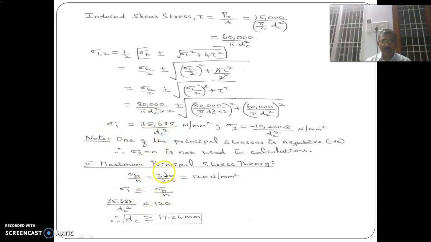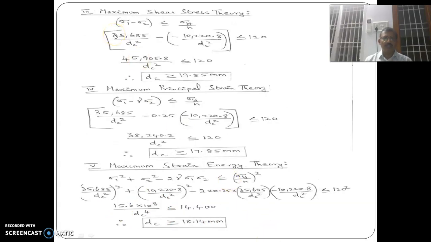Sigma y by n is 300 divided by 2.5, equal to 120. So dc is 17.24 mm. Second theory, maximum shear stress theory: sigma 1 minus sigma 2 should be less than or equal to sigma y by n. Sigma 1 is given and sigma 2 is subtracted, so it becomes plus, and it should be less than or equal to 300 divided by 2.5, which is 120.